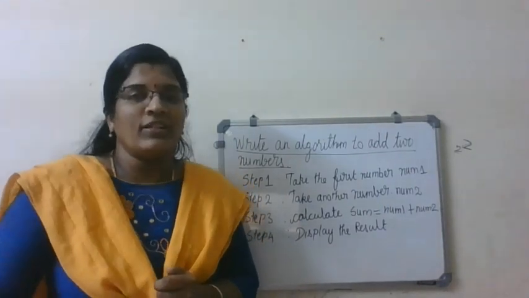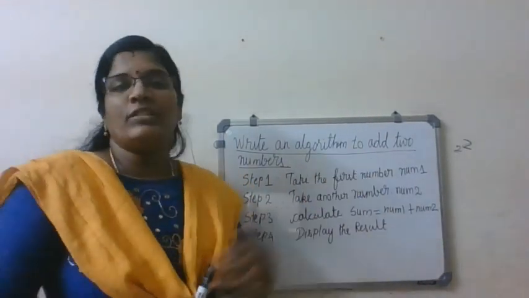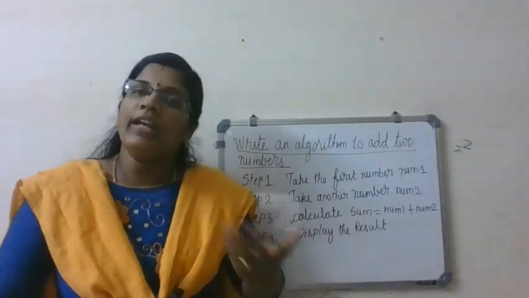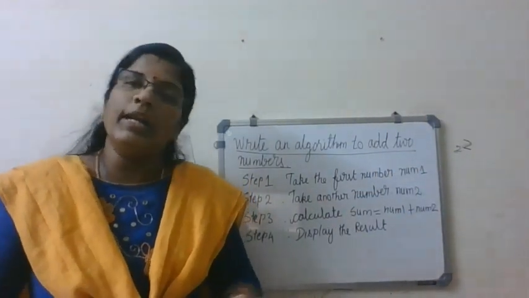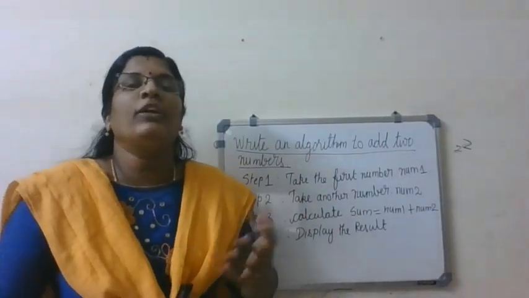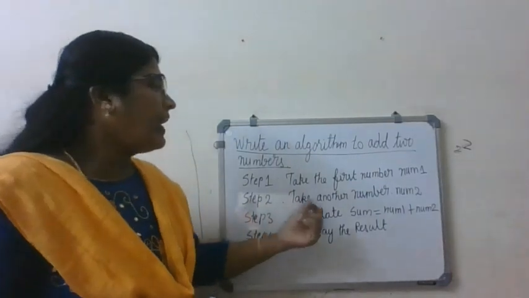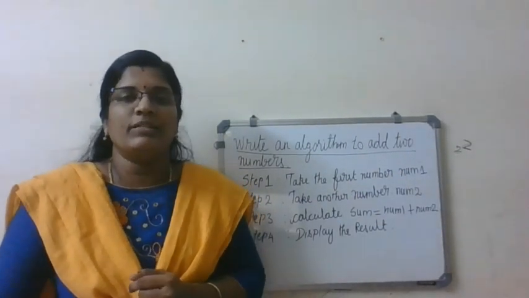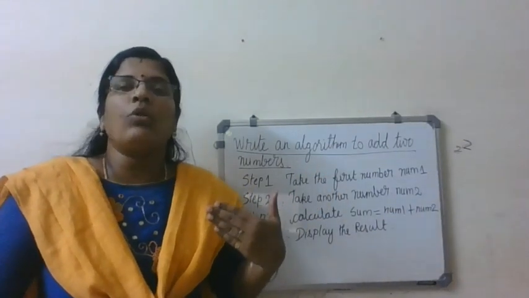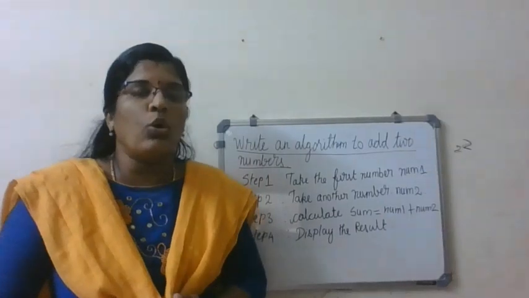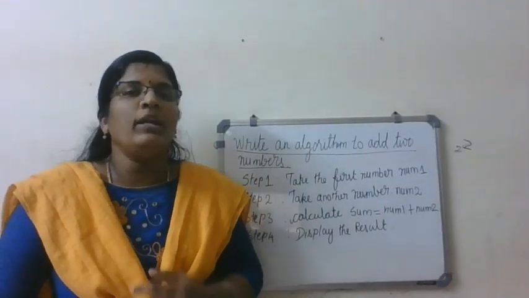That's good. What is the first step? Take the first number. And what is the name I have given? Num1. You can give any name: A, B, C, anything you can give. Simply I have given num1 to make you understand. Then take another number, num2, because I need two numbers. Taking is called input. Input is over. And then what is the next one?